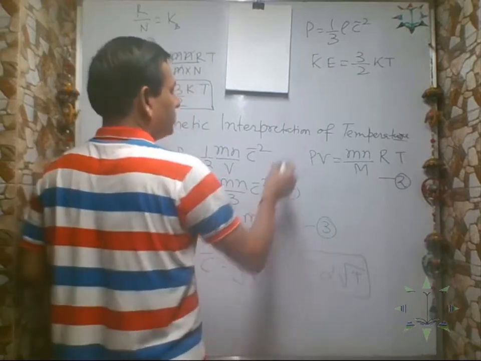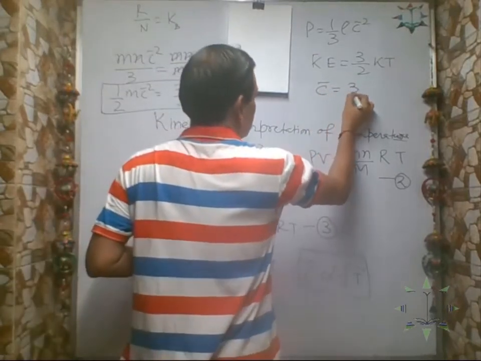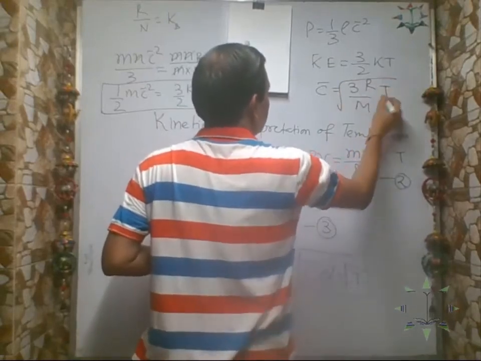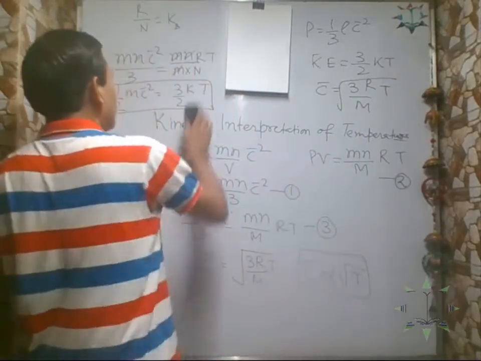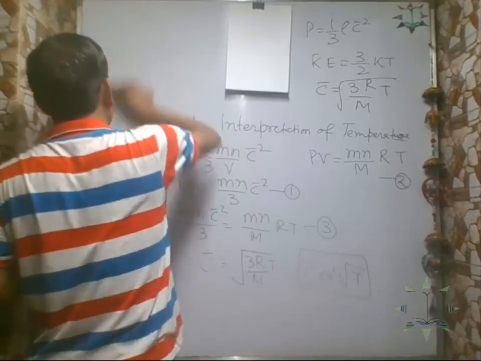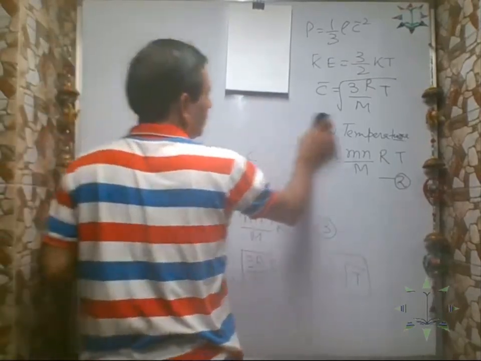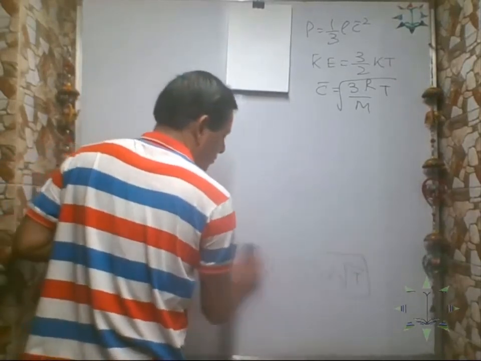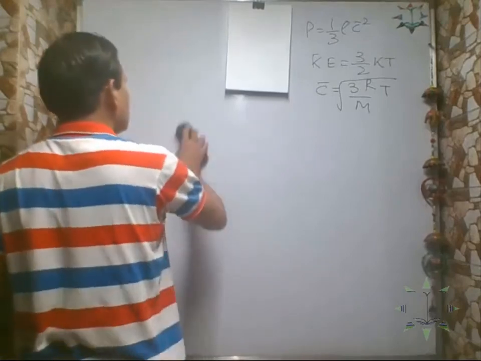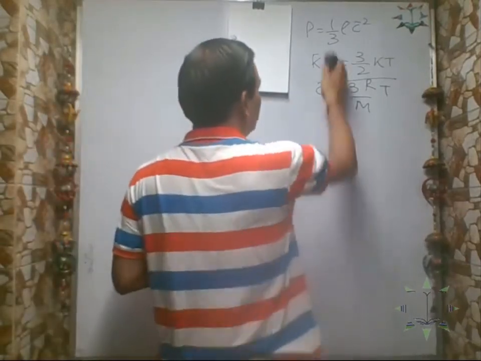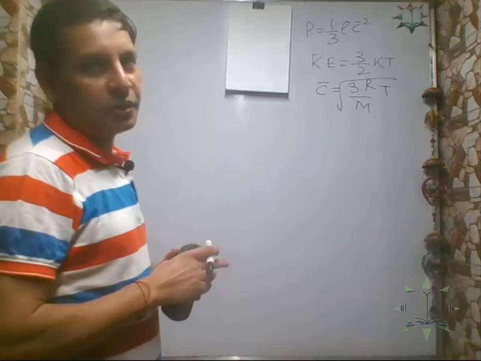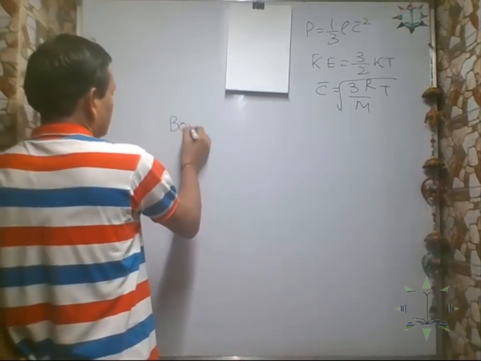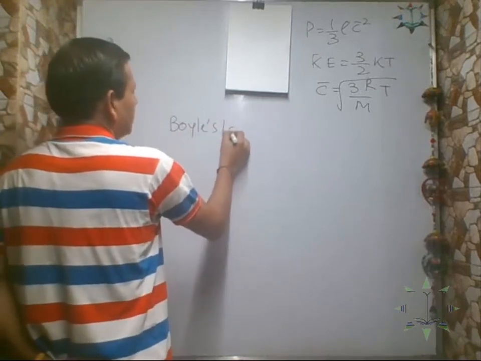So now we got a very important equation, that C bar is root of 3RT by M. Okay. So C bar is root of 3R by M into T. Correct. So can we have our gas laws like Boyle's law, Charles' law, Avogadro's law, Graham's law, Dalton's law? All these different laws can be derived from this kinetic theory of gas. Let us see Boyle's law. What is Boyle's law?